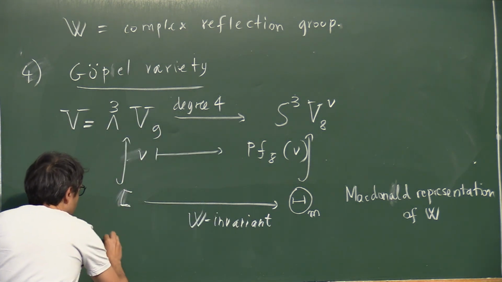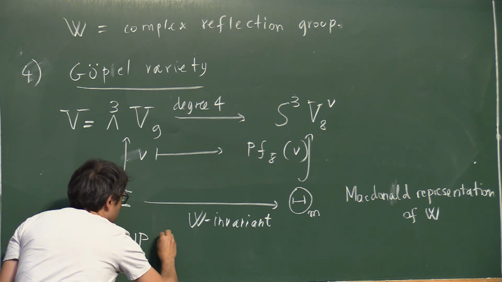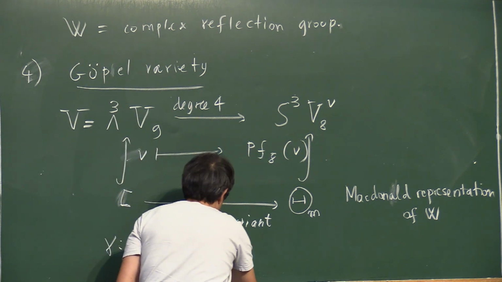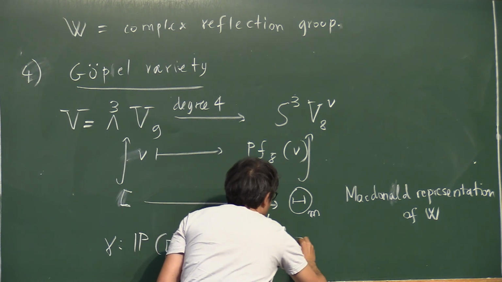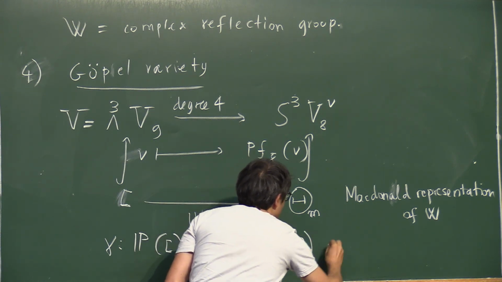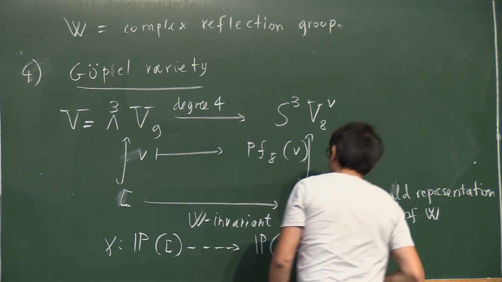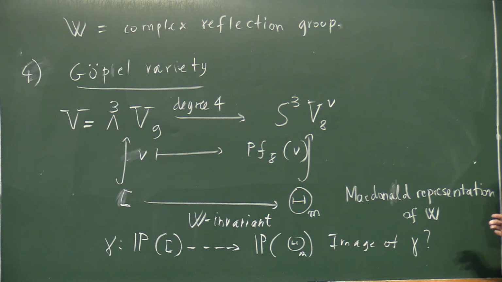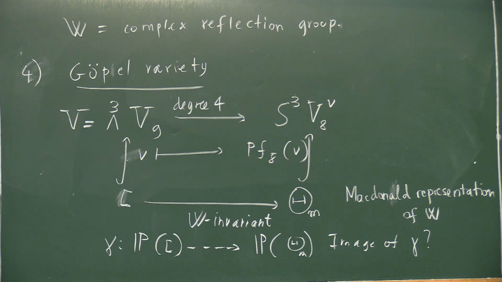And then we consider the linear system associated with this stuff. And we try to compute the image of gamma, because this image of gamma is a version of the moduli space of our problem, of our Coble cubics, for instance.